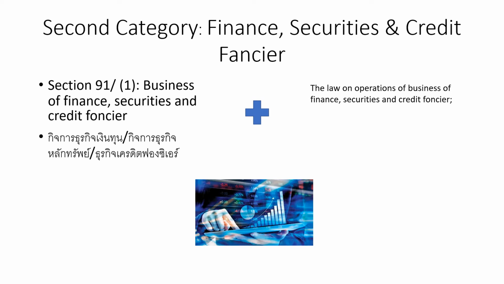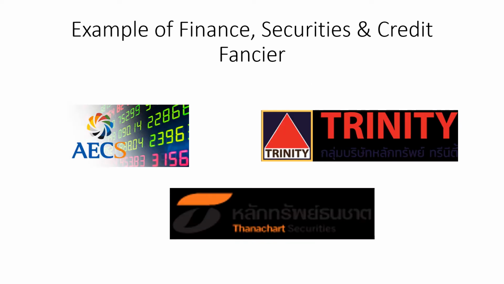So this type of business is subject to specific business tax. You might have seen before, like Trinity, which is a security company. ธนชาตินะคะ, Thanachart security company. This is some example of the security business that are subject to specific business tax in Thailand.